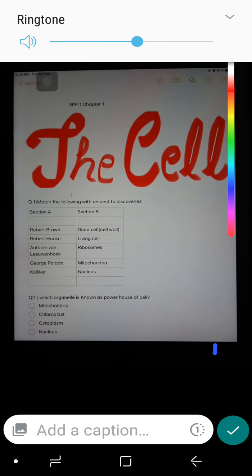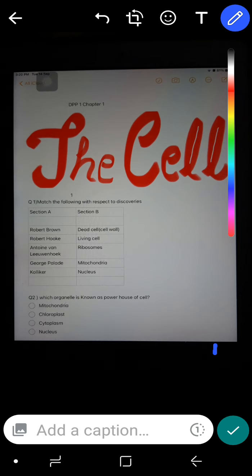Hello everyone. Let's start the DPP discussion of chapter The Cell. I have discussed around 10 questions in this DPP which is related to the first part of your chapter The Cell of Homi Bhabha book. So let's start this discussion.